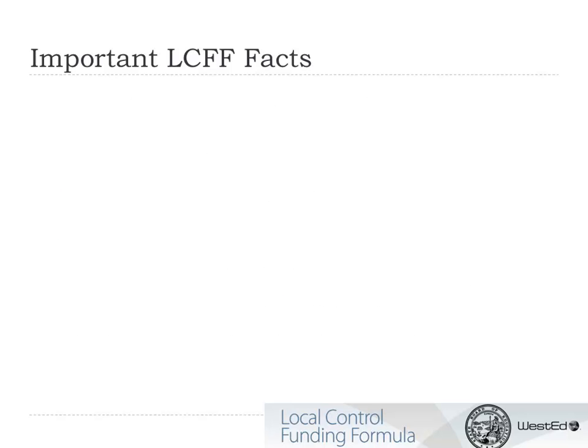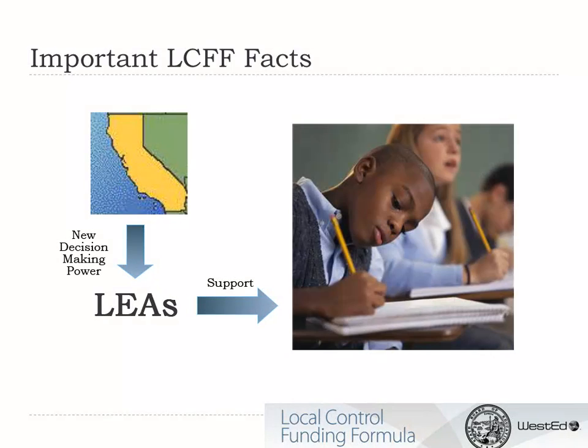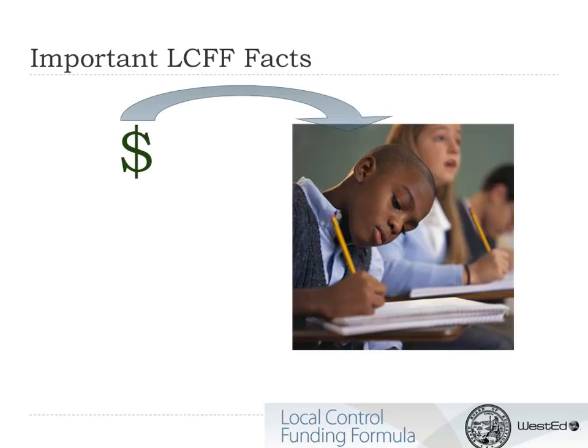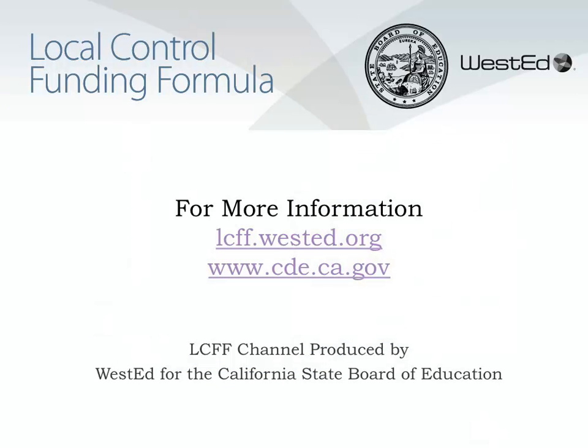The local control funding formula is a major change to how California has supported local educational agencies. Through the local control funding formula, the state is providing new decision-making power to local educational agencies to act based on the needs they see for students. In addition, this shifts California from treating funding as an input to supporting students to a resource that is linked to performance expectations.